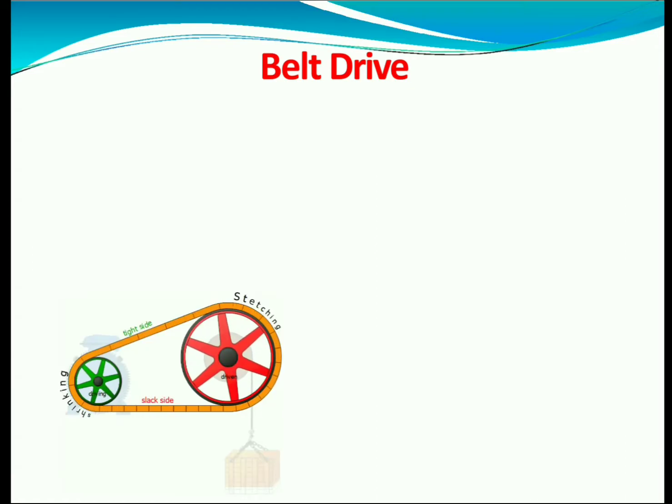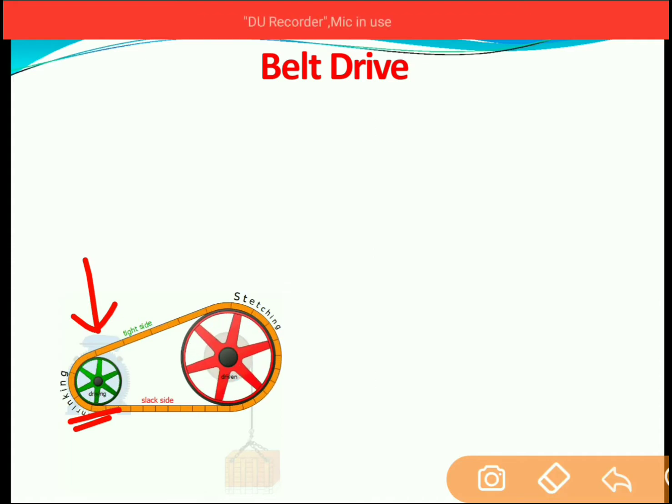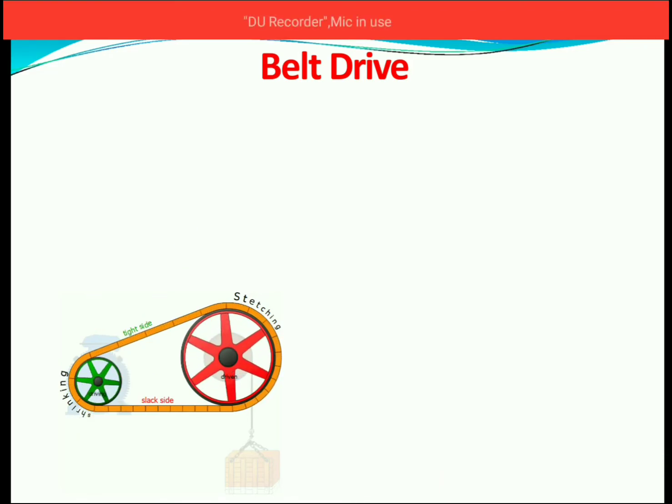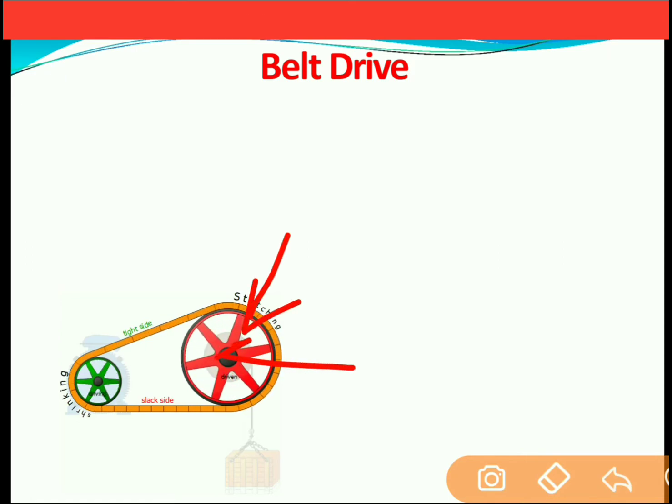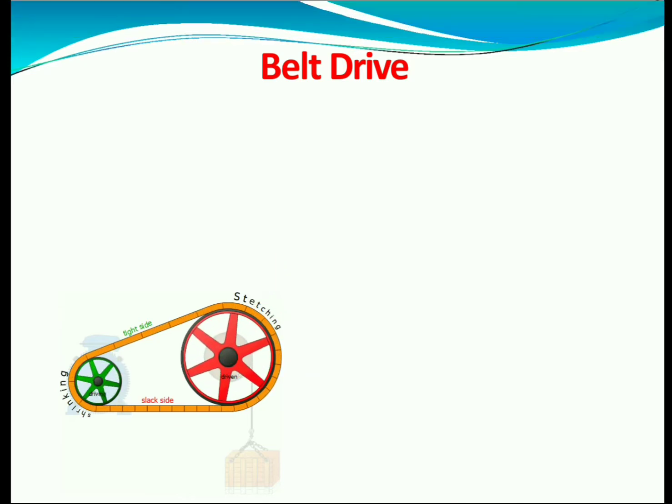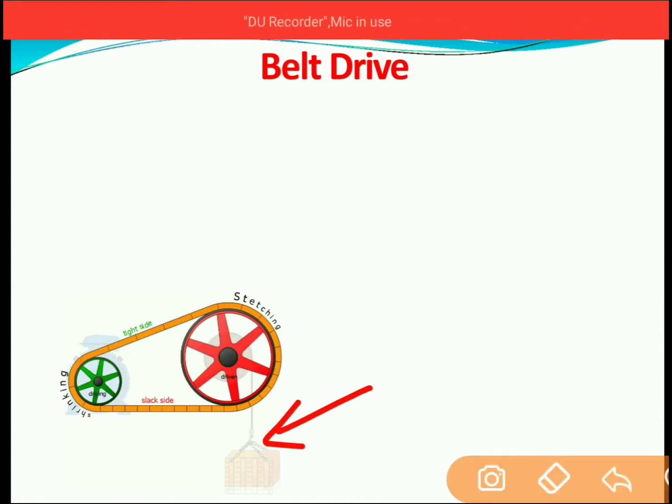Now let us understand belt drive first. As you see in this figure, this is a belt drive. It is a motor which connects with the driving shaft. So this is a driving shaft, and on this driving shaft the driving pulley is attached. Now on this driving pulley a belt is mounted which also surrounds the driven pulley. This driven pulley is attached on the driven shaft, and it is used to transmit this motion to the object which is attached over here.